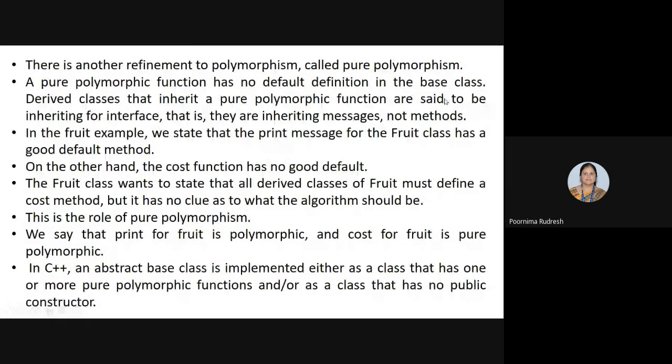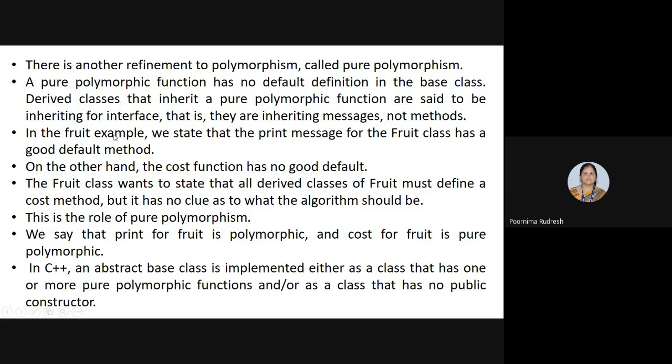Derived classes that inherit a pure polymorphic function are said to be inheriting for interface. That is, they are inheriting messages, not the methods. So here, there is no default definition in the base class for the pure polymorphism.